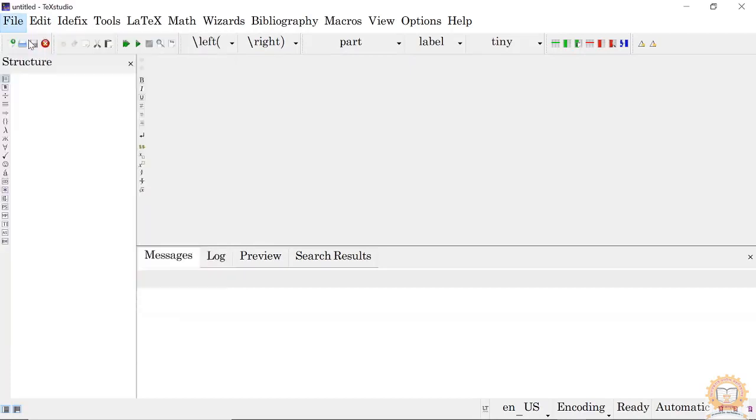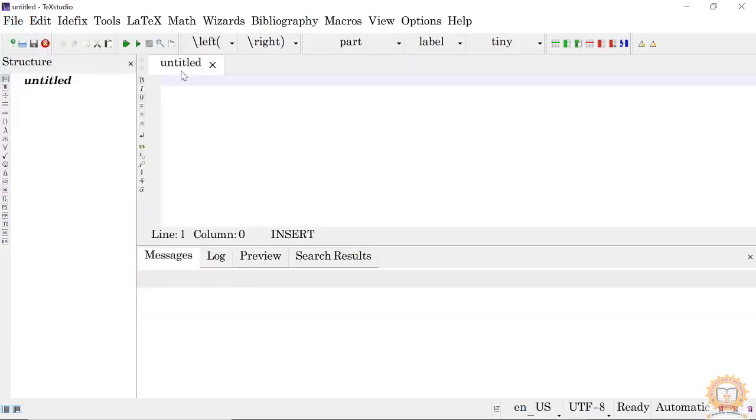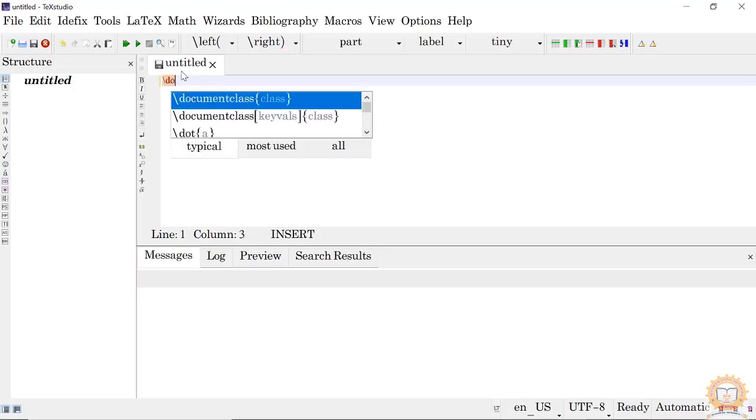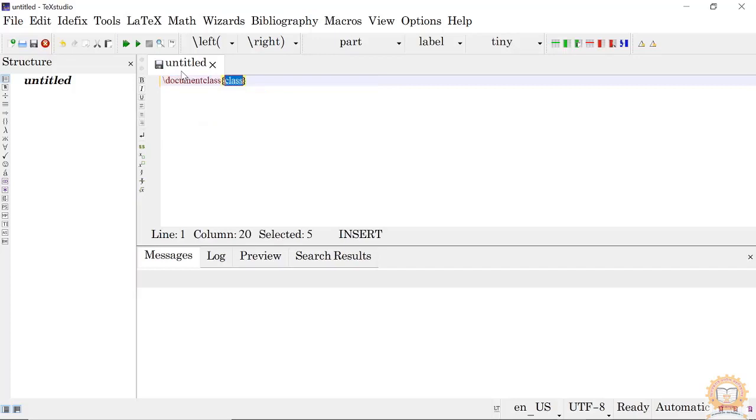Here, instead of our regular article, I am using the book class. Rather, first I will show you with the report class. So the document class here is report.